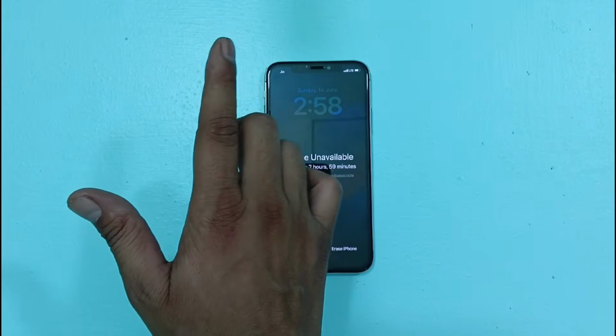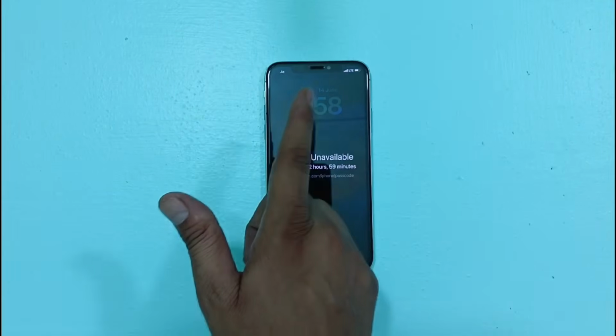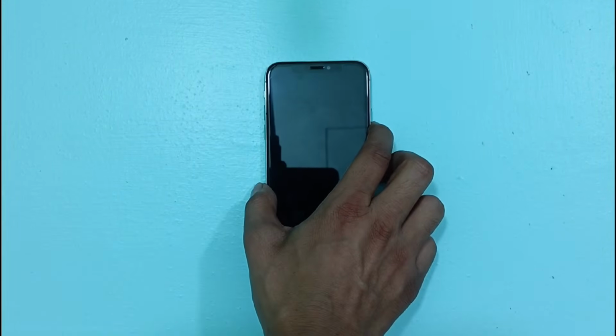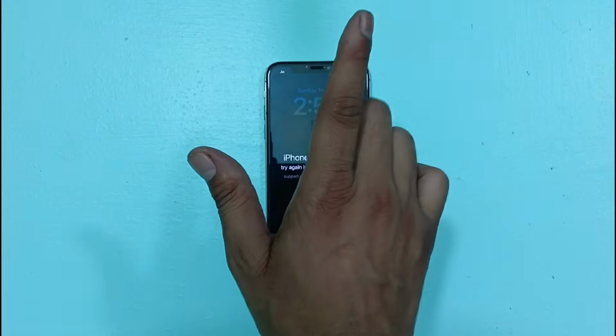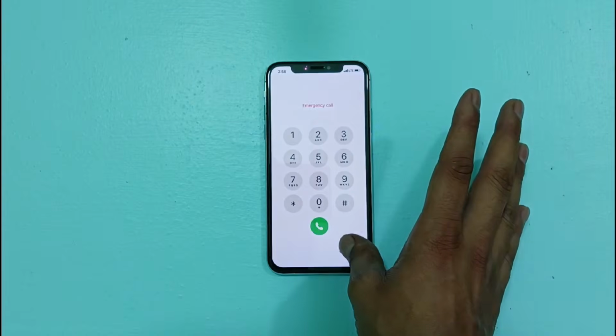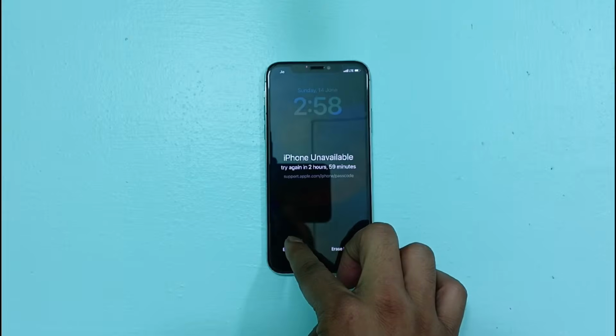So what you need to do if your iPhone is stuck on security lockout or your iPhone has become unavailable and you are unable to unlock it, then here is what you need to do.